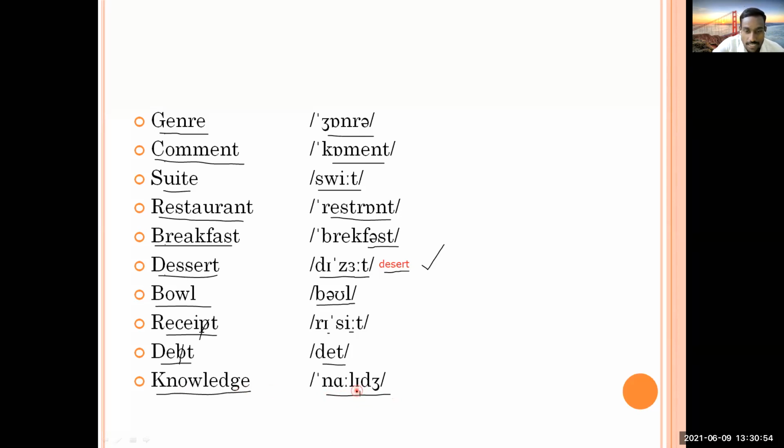Here, E sound is there. Okay, so that you people try to understand that here this letter is silent, this letter is silent, and here it is E, not A. So that's all about pronunciation. If you have any questions, difficulty for understanding, and any suggestions, you people just try to tell me. Otherwise, I will try to tell you how to read, because if you are able to read this, such kind of pronunciation is given in dictionary also. So I will show you people how you can check this meaning pronunciation in dictionary.